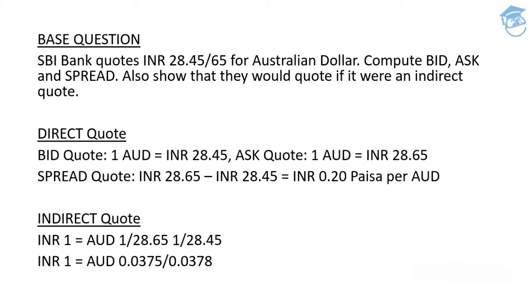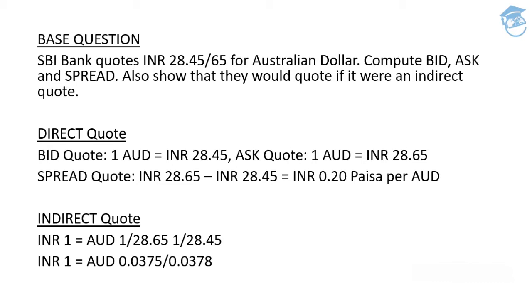Simple. You'll go to the bank and say, I need an Australian dollar. The bank will say, I can provide you an Australian dollar for 28.65. The next time you come to the bank and say, I want to sell 1 Australian dollar, the bank will say, I will buy the Australian dollar for 28.45. This is the classification between bid and ask. And what do I mean by spread? Spread in this case will be 28.65 minus 28.45.